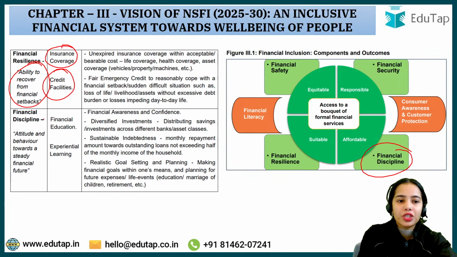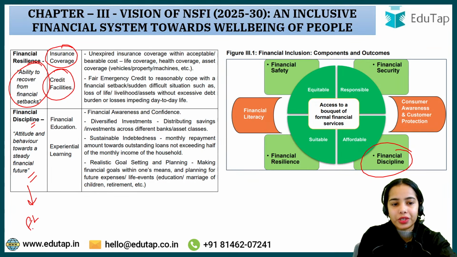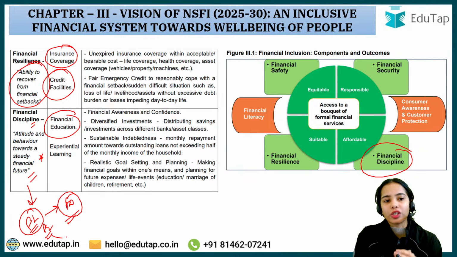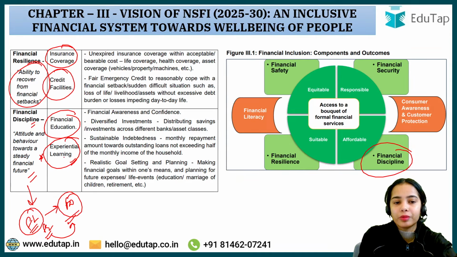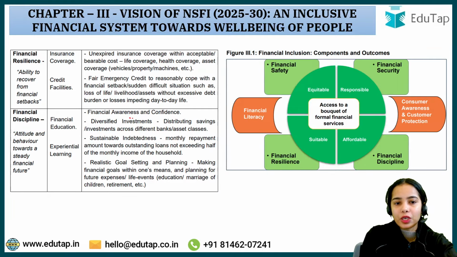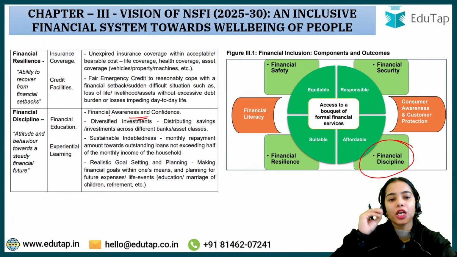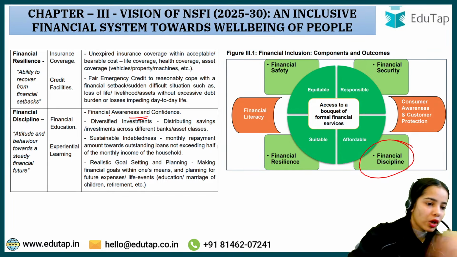Financial discipline: attitude and behavior towards a steady financial future. As I've told you, financial literacy leads to financial discipline, and financial discipline means the attitude and behavior towards a steady financial future. So financial education is very important for financial discipline, and experiential learning is very important. Financial awareness and confidence: people can have financial discipline if they are aware that they have to save for the future, that insurance products are there, and pension products are there for regular cash flow after retirement. So financial awareness and financial confidence improve.